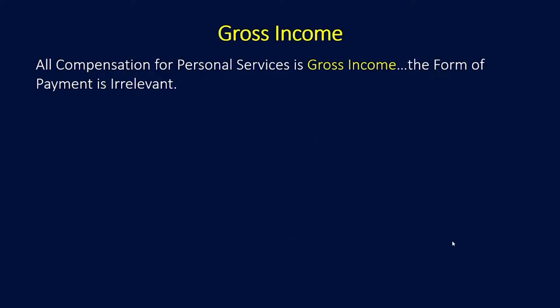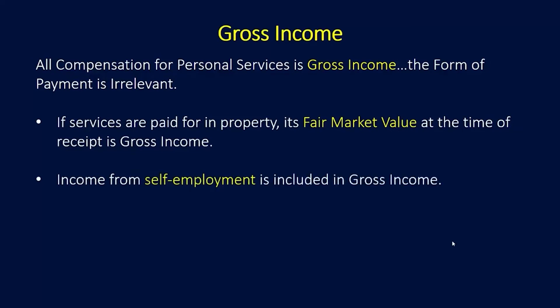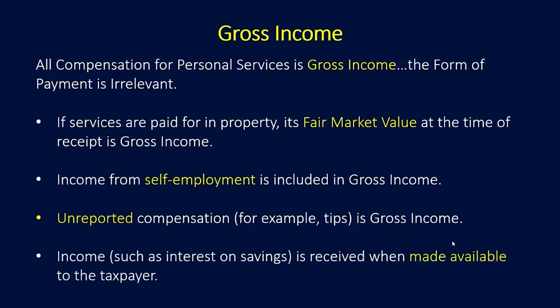Gross income includes all compensation for personal services. The form of the payment is irrelevant. If services are paid for in property, then the property's fair market value at the time of the receipt is considered to be gross income. Income from self-employment is also included in gross income. Unreported compensation, for example tips, is also included in gross income. And income, such as interest on savings, is considered received when it's made available to the taxpayer.